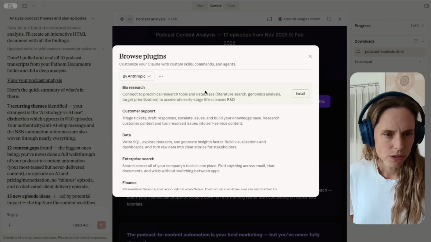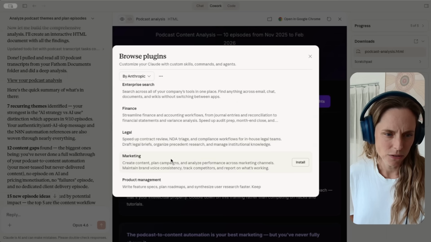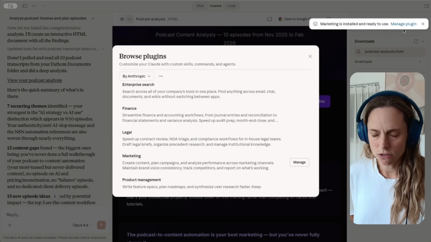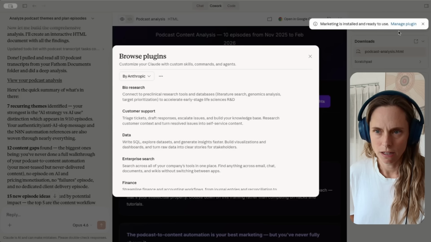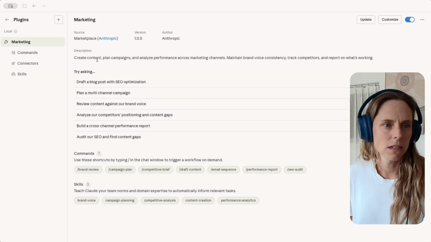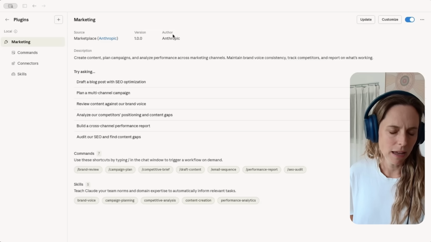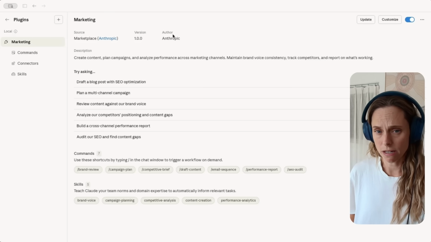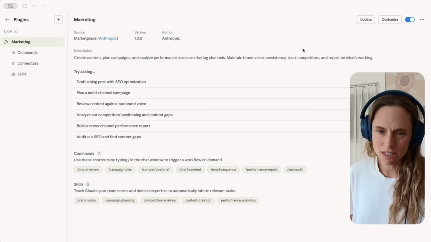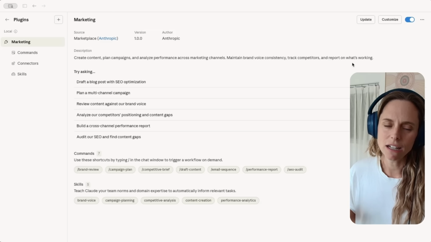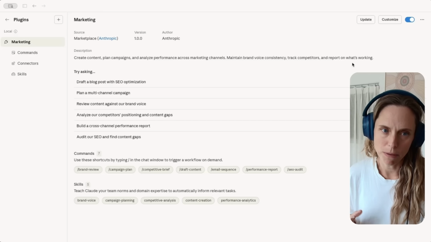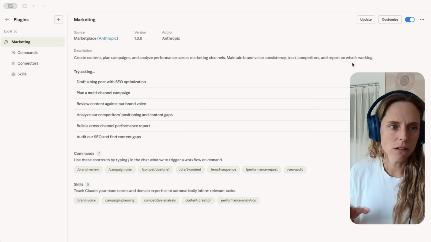What these do, so here's one for customer support, there's one for data, finance, legal. Let's grab this marketing one and install it. Okay, so that installed in a second. And let's just jump up here to manage plugin and open this up. The description of this is to create content, plan campaigns, analyze performance across marketing channels, maintain brand voice consistency, track competitors, and report on what's working. So this is starting to feel more like a team member, right? Like this does loads of different things.